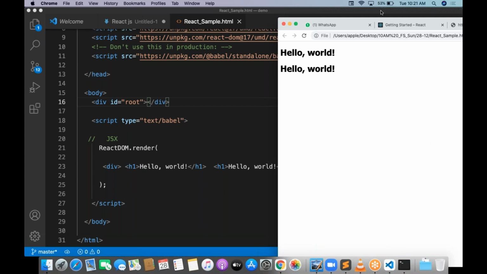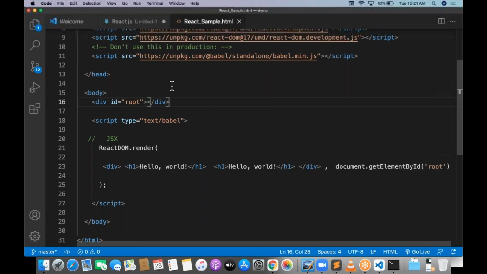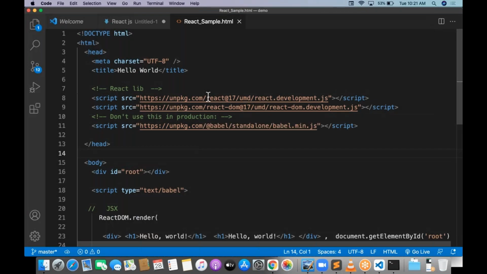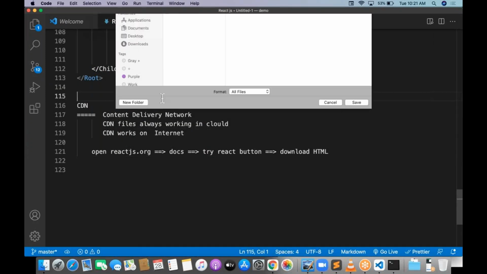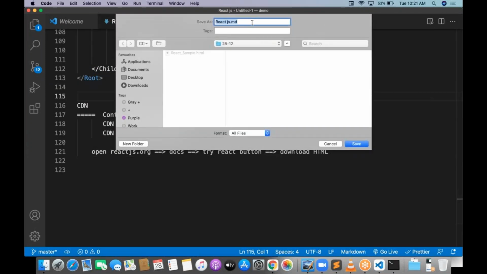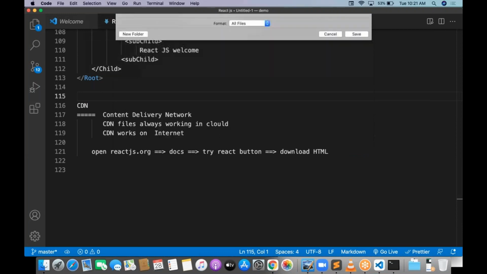That's it. Now try to understand something. What we have gone through is what the CDN process actually is. Next we will go with what process? Online editors. Very simple online editors. And this will be the notes.